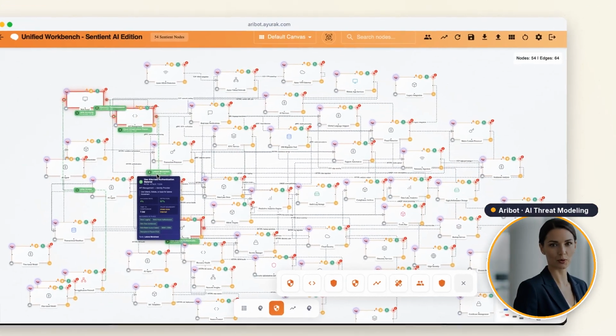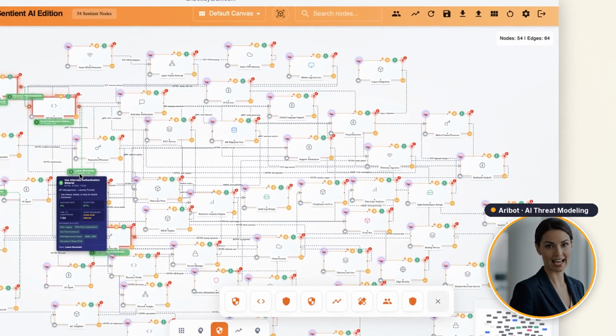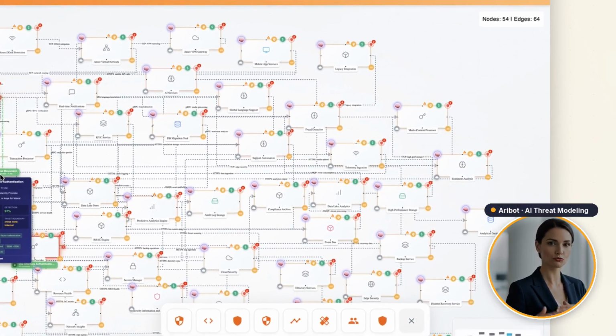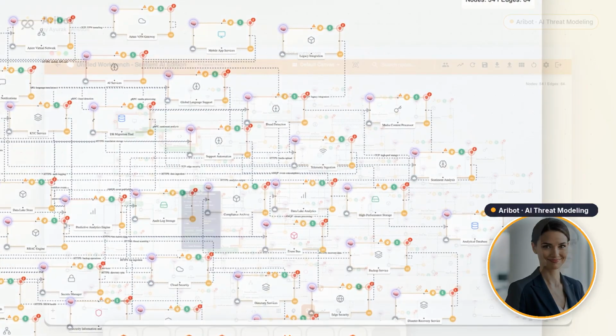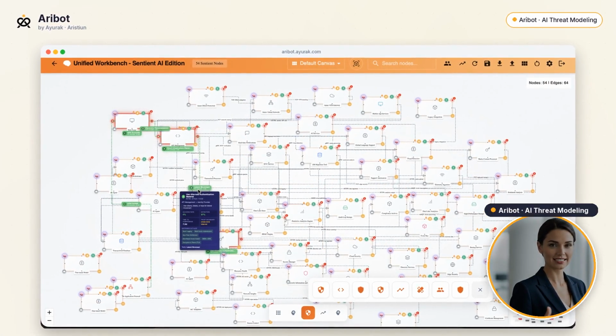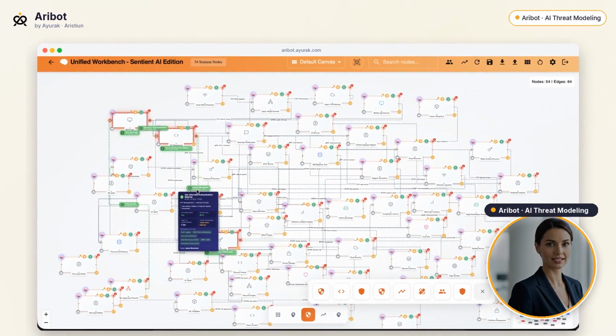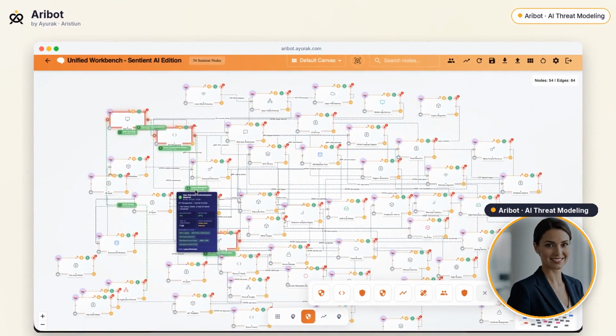Every threat Aribot finds is mapped to MITRE ATT&CK and ATLAS, and then scored by its real, business-weighted risk. Your architecture is modeled against STRIDE, the Ayurak Threat Modeling framework, NIST, and the OWASP standards auditors expect.